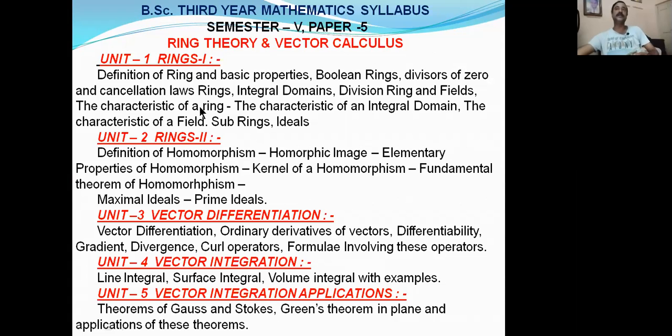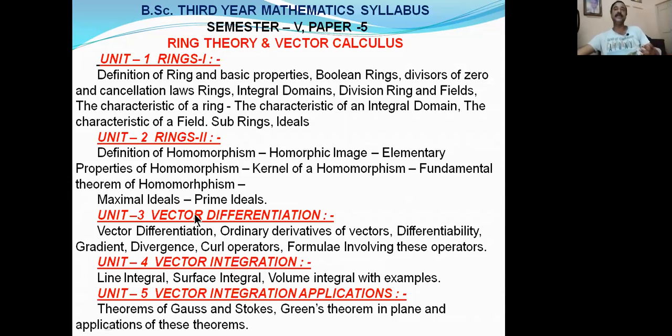If you observe, the first 2 units, rings 1 and rings 2, are called ring theory. This is the extension of group theory which you learned in the 3rd semester of the 2nd BSc. If you are well versed in the theory, then you can get marks easily from these 2 units.